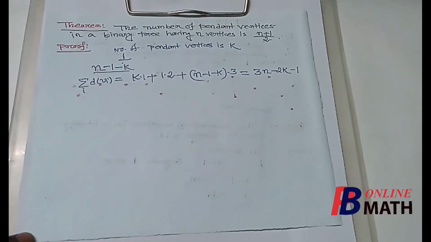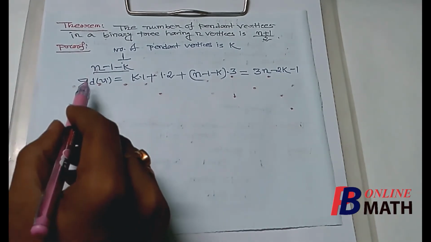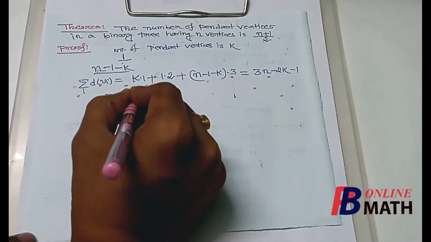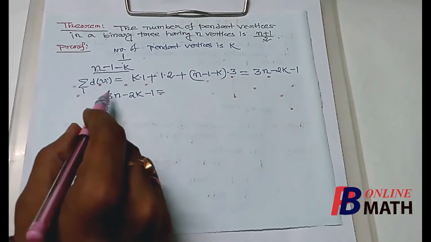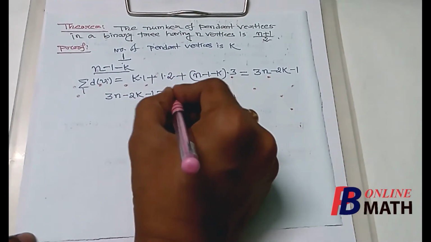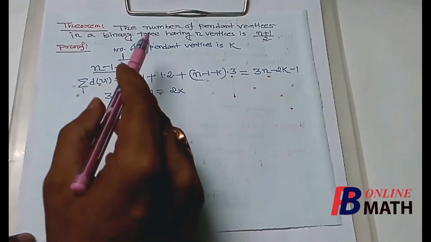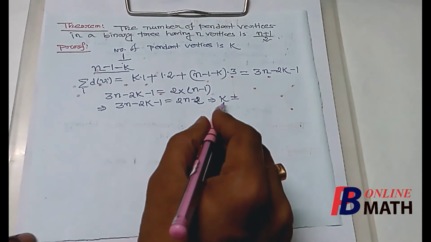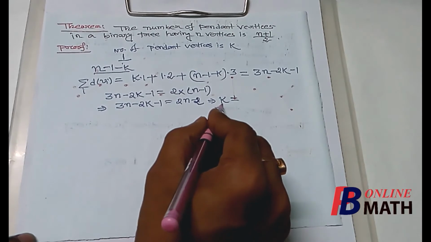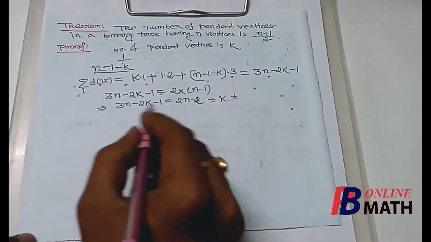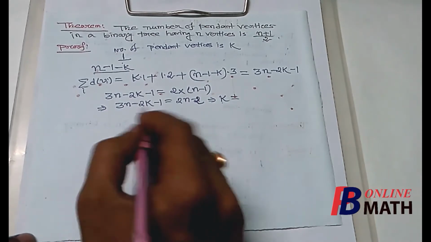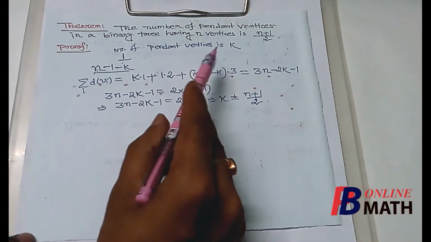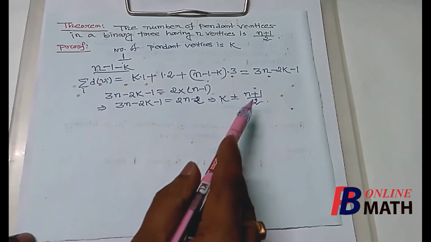And we know from the handshaking theorem that the sum of the degrees of the vertices, that is 3n minus 2k minus 1, is equal to 2 times the number of edges. And we know that for a tree the number of edges will be n minus 1. So from here, if we take minus 2k to the right hand side, then 2k is equal to n plus 1. So k equals (n plus 1) by 2. So the number of pendant vertices k is equal to (n plus 1) by 2.